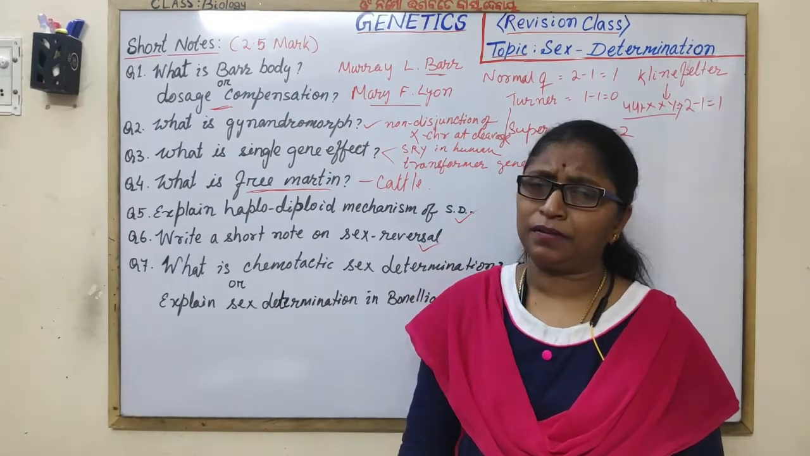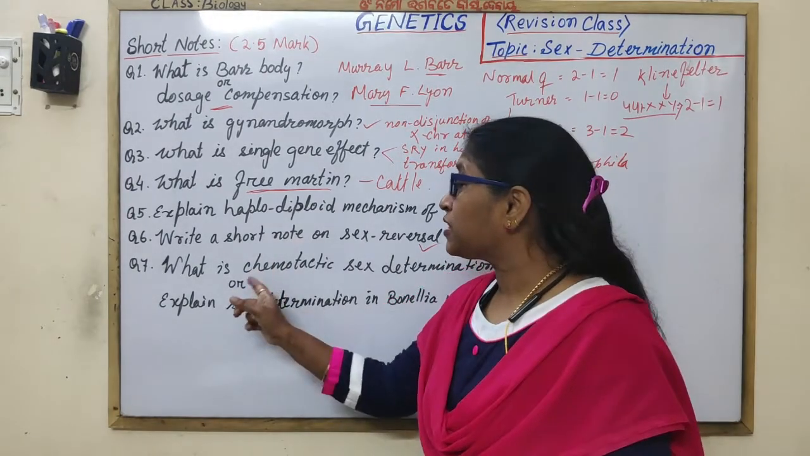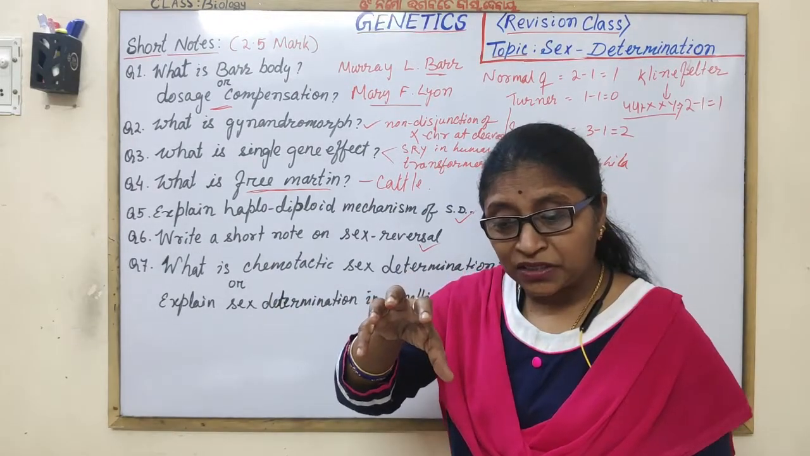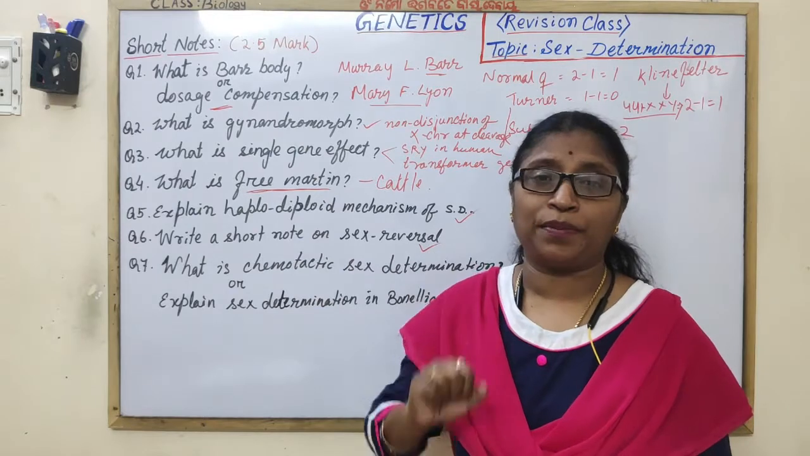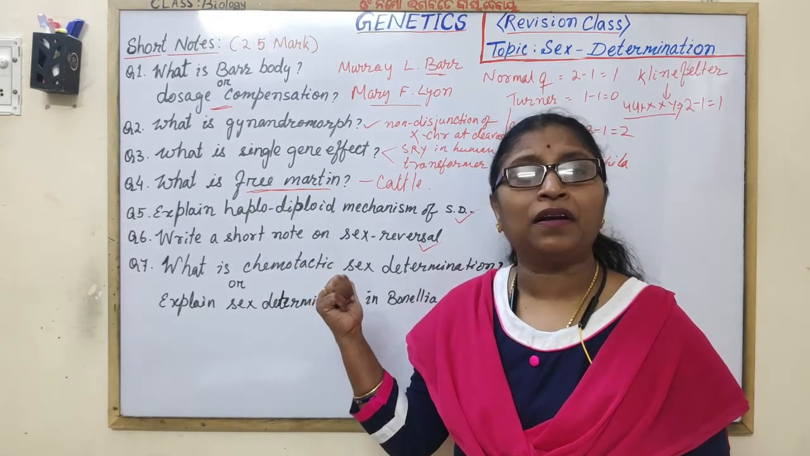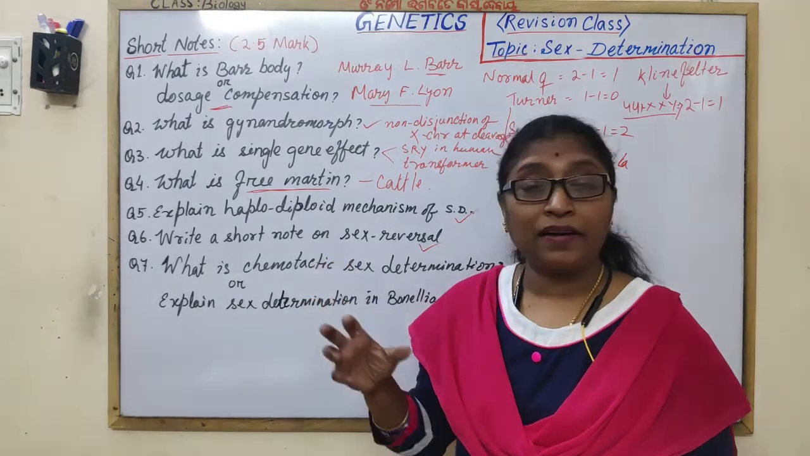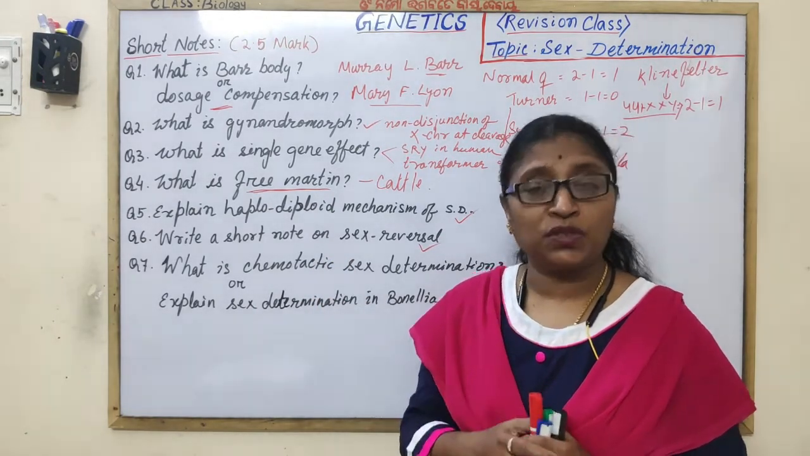It is the matter of the determination of the sex. Why is it chemotactic sex determination? The larvae are attracted towards the chemical. This chemical is toxic for other species, but it is rather a fragrance and attractive to its own species.